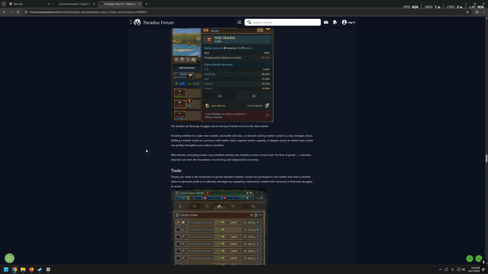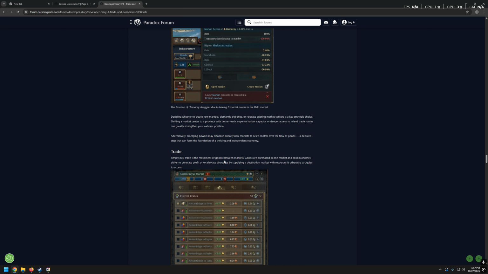Deciding whether to create new markets, dismantle old ones, or relocate existing market centers is a key strategic choice. Shifting a market center to a province with better reach, superior harbor capacity, or deeper access to inland trade routes can greatly strengthen your nation's position. So I guess there is also a map mode for roads or things like harbor capacity. It's also very, very intriguing. There's something like harbor capacity. It's wow. It's another complexity.